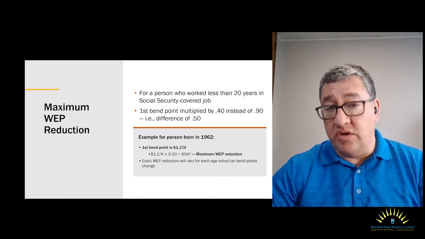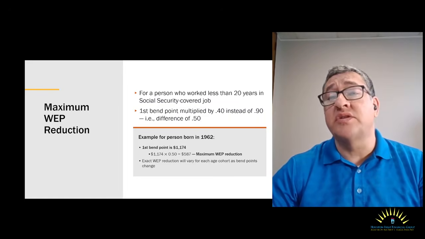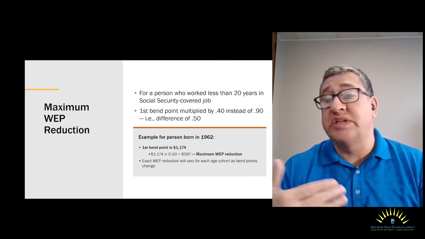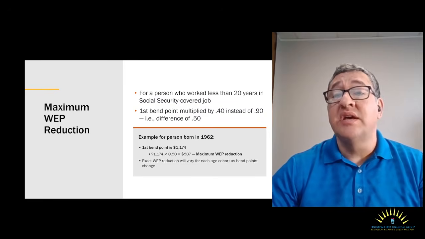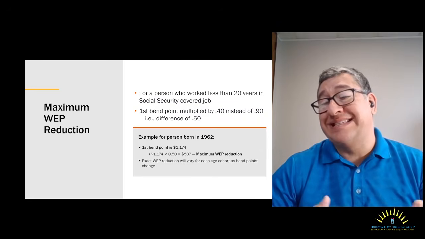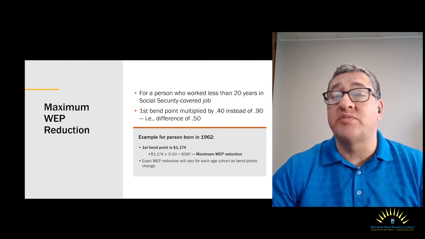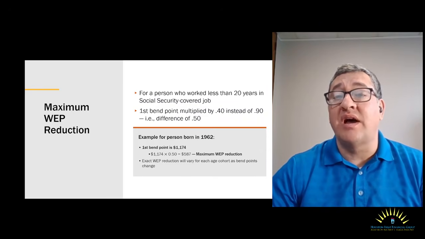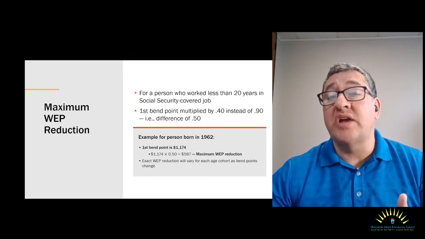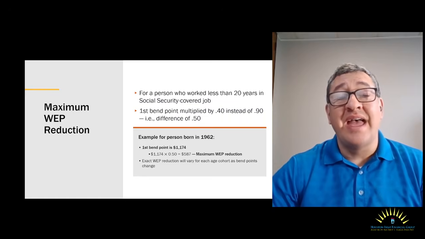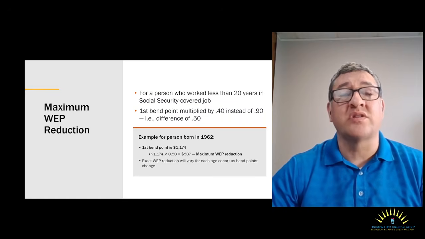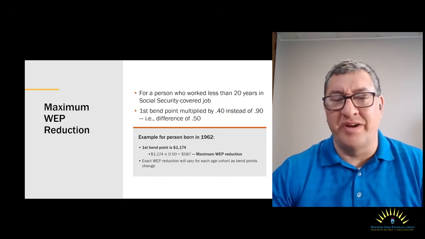So if this applies to you, and you were looking at your Social Security statement and you saw that your benefit was, say, $1,200 because you had worked less than 20 years in the Social Security covered job, your actual benefit would be more like $613 after subtracting the $587. Now, remember that you're getting the pension from the other job, so that should help make up for the reduction. I can't tell you if the Windfall Elimination Provision is fair. I can only tell you how it works. Well, I'm going to throw my opinion in there. I don't think it's fair.